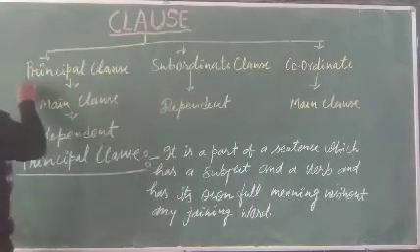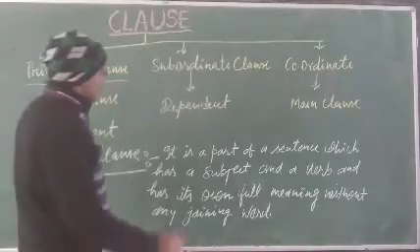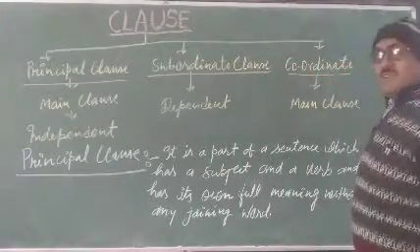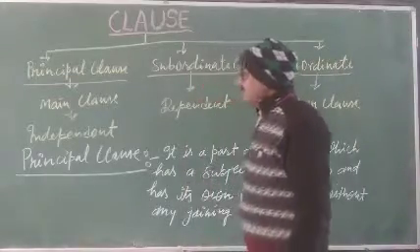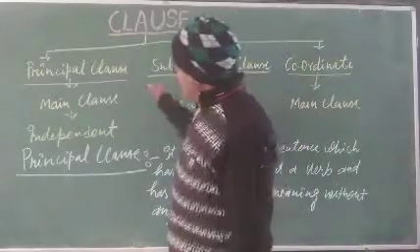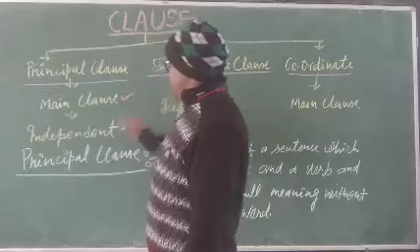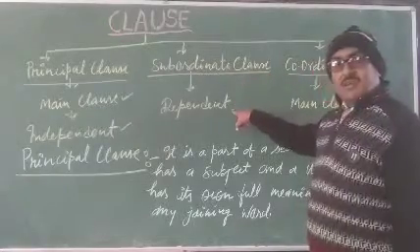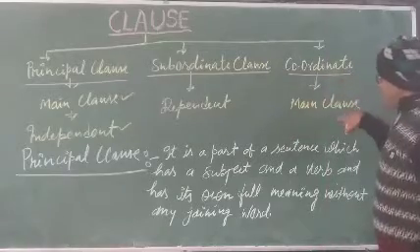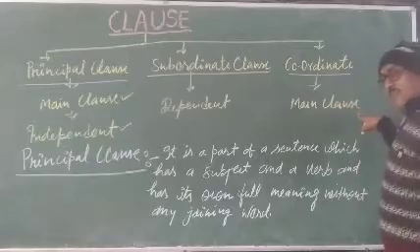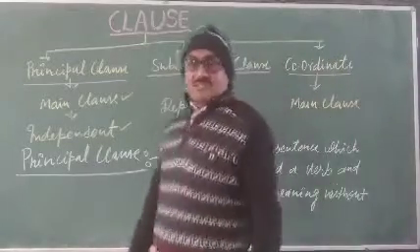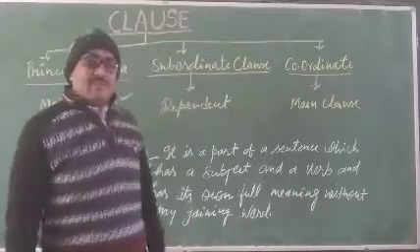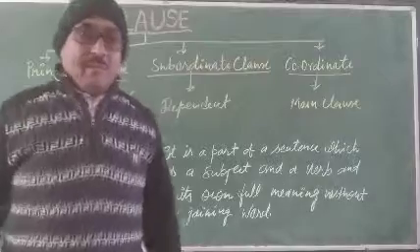Clauses are of three types. The first is the principal clause, the second is the subordinate clause, and the third is the coordinate clause. The principal clause is also known by other names like main clause and independent clause. The subordinate clause is called the dependent clause. The coordinate clause is also known as a main clause because it has the same meaning as a principal clause has. It means it completes its full meaning.